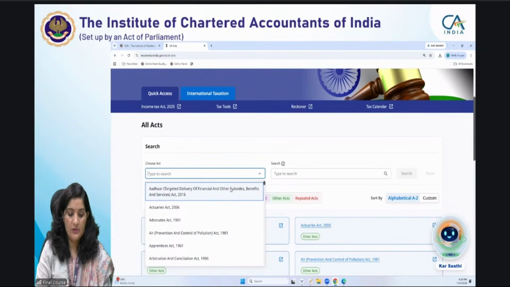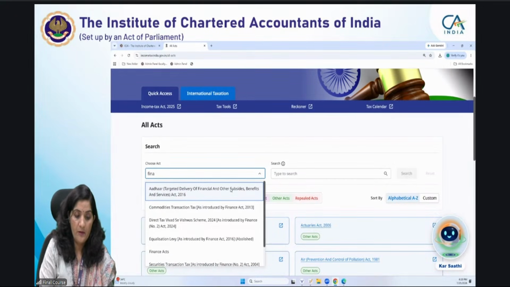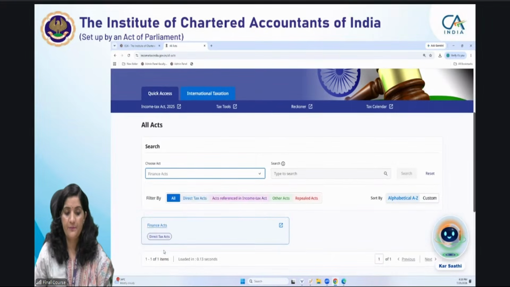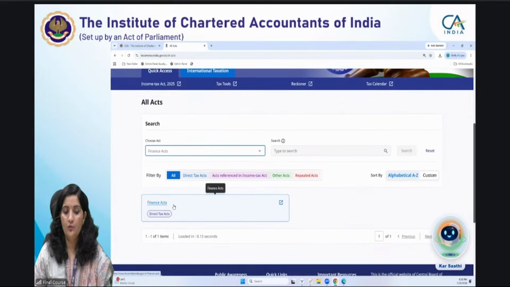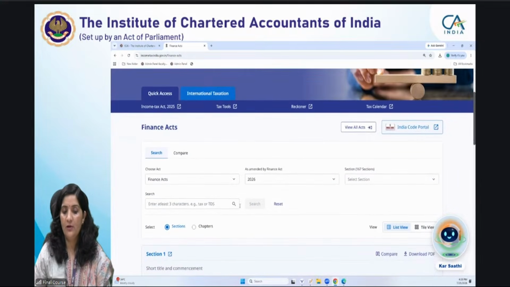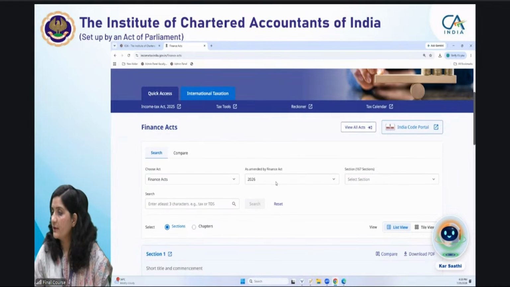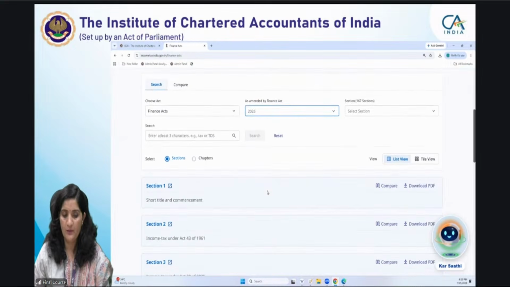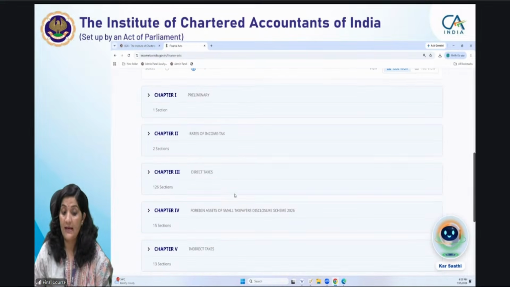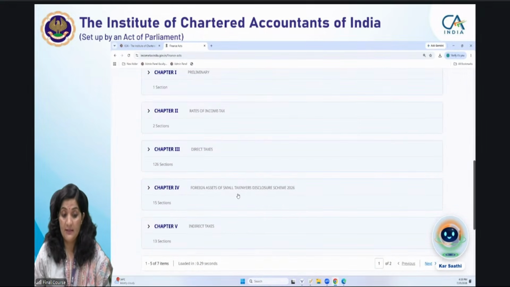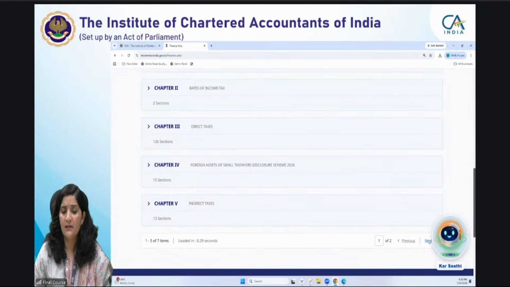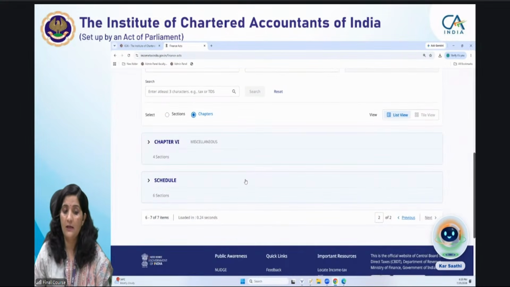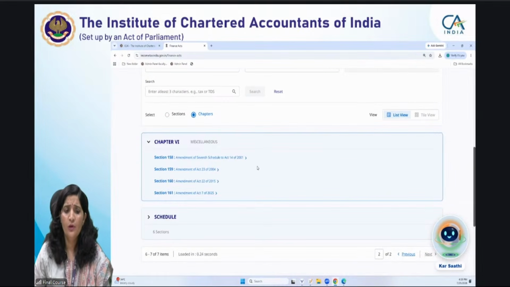So if you go to all acts, you will be able to find the Finance Act. There is a link for the Finance Acts here. When you click on this, this is the Income Tax Act as amended by the Finance Act 2026. Section-wise things are given, then chapter-wise things. It's not only the direct taxes; it covers foreign assets, indirect tax provisions, and all the other changes in certain other laws also. If you go to Miscellaneous, you will come to know the miscellaneous provisions.